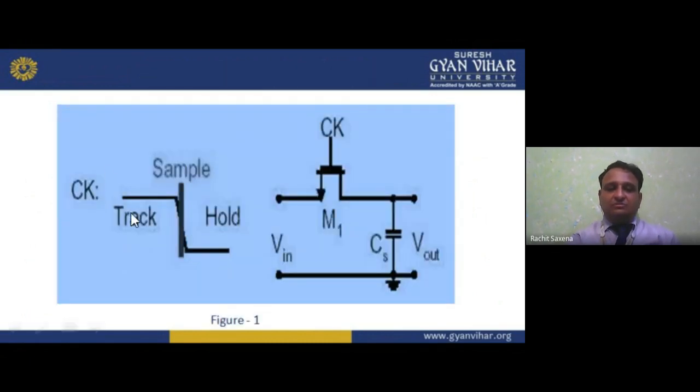Now see, CK is the clock signal, having sample, track and hold. M1 is the MOS transistor. CS is basically the holding capacitor for the hold and subsequent processing. Vin is what we give in, and Vout is what we take out from it.